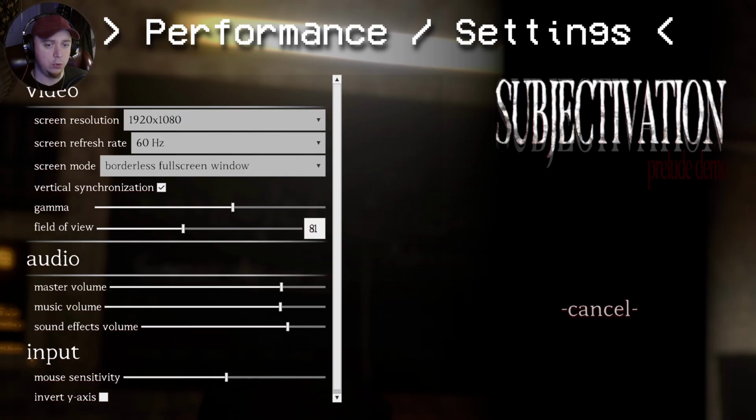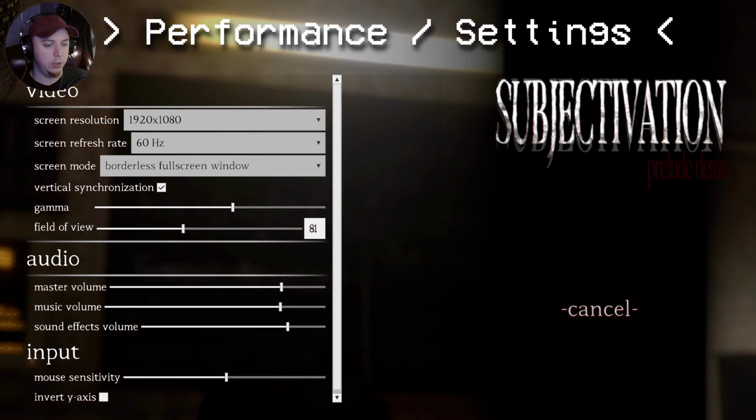You have your screen resolution, your screen refresh rate, your screen mode, your VSync, your gamma slider here, your field of view slider. And then for audio, you have your master, music, and sound effects volume. And I would say your audio mixing in general is pretty solid. I didn't have to adjust the volume at all for me personally. I liked that the music was kind of loud and in your face in the combat, and the fact that the rest of the game was so quiet, aside from the Morse code tape, everything I think flowed really well together.